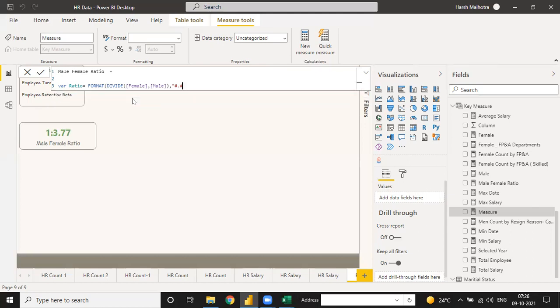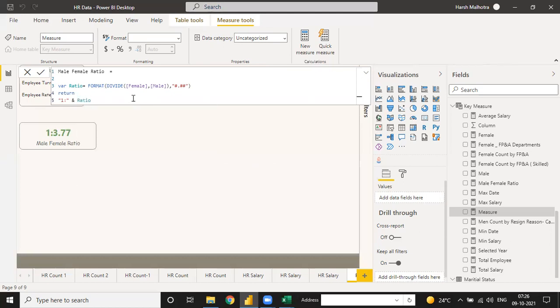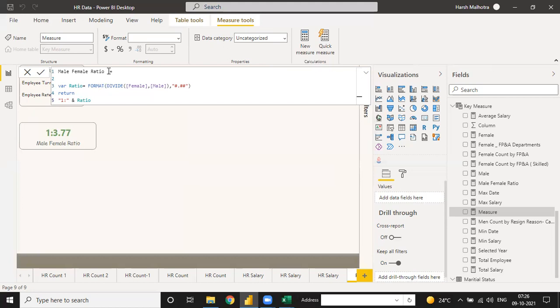Yeah, see every dot is important. This is case sensitive, so we have to use every dot. So when you press enter, it will also give me the same value.